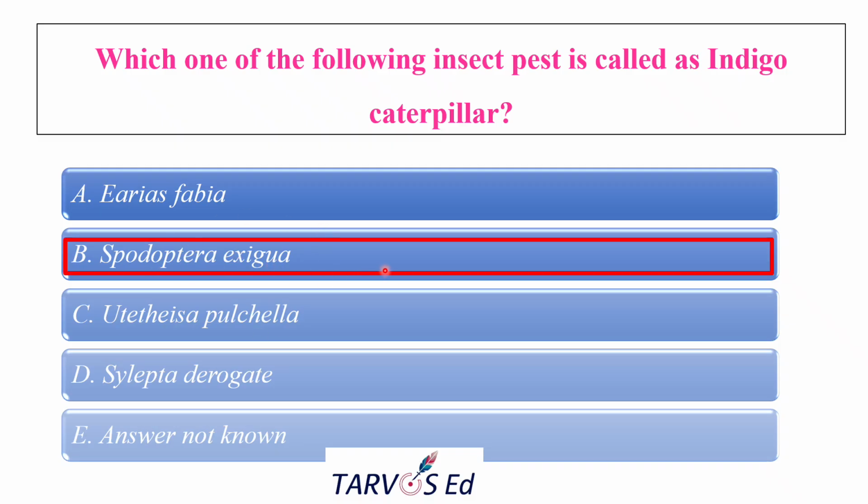Spodoptera exigua is called indigo caterpillar. Earias fabia is generally the cotton spotted bollworm, also known as Earias vittella and all. Utetheisa pulchella is the sunn hemp hairy caterpillar, also known as the crimson speckled moth. Xylopta derogata is the cotton leaf roller. So the common name of Spodoptera exigua is indigo caterpillar.